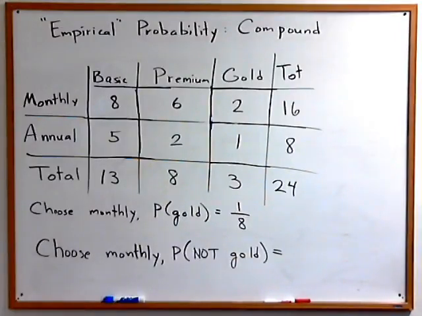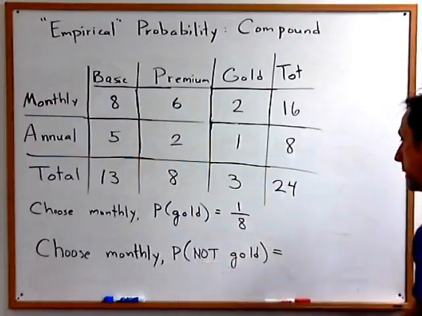We just did this problem. If you choose a monthly subscriber, what's the probability that he's a gold member? And we've solved that problem already, and we found out that the answer is 1 out of 8. So if we ask now, we're going to choose a monthly member and find the probability that he is not a gold member.